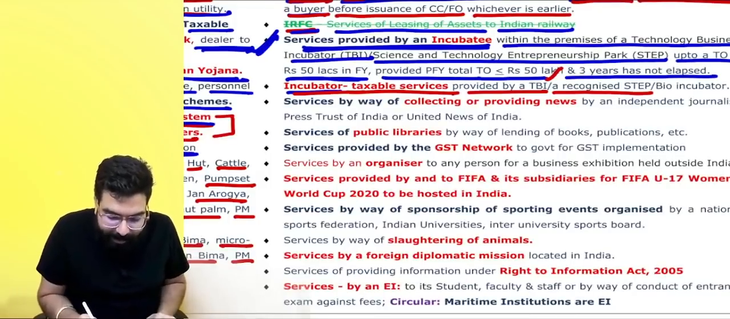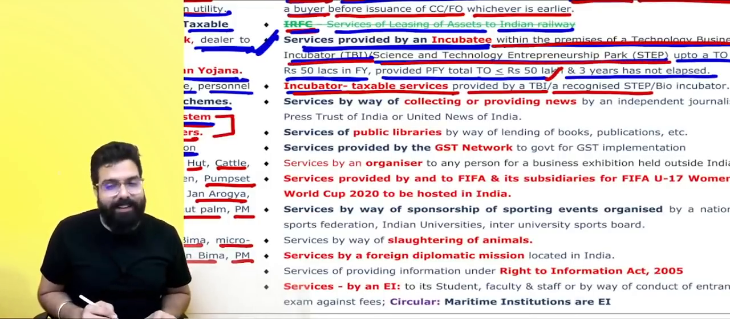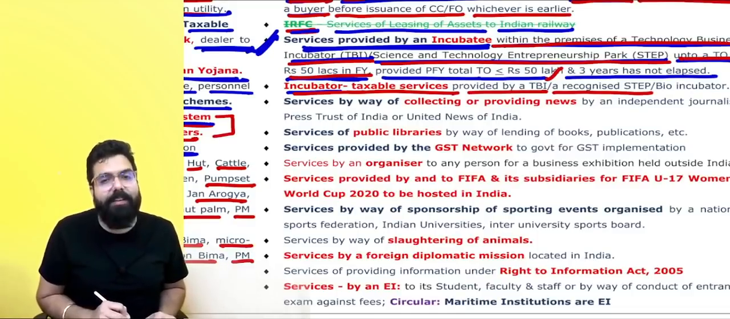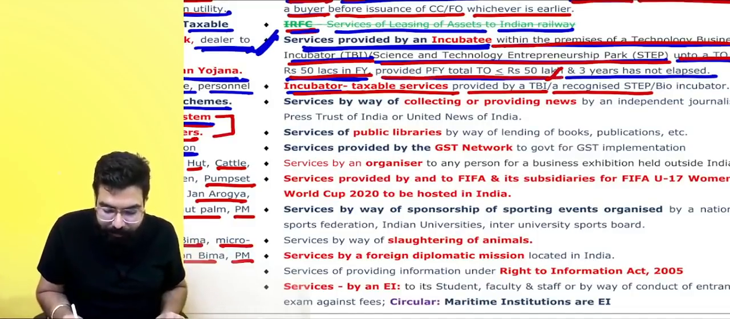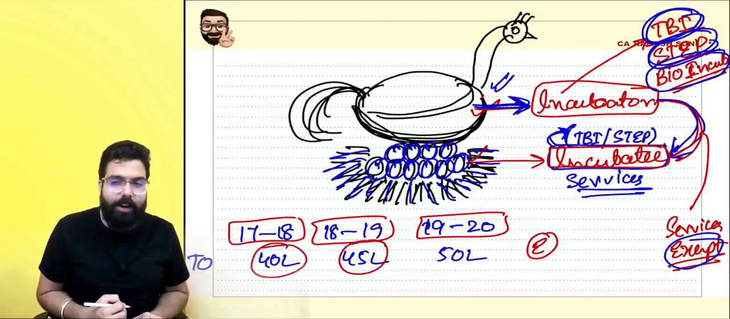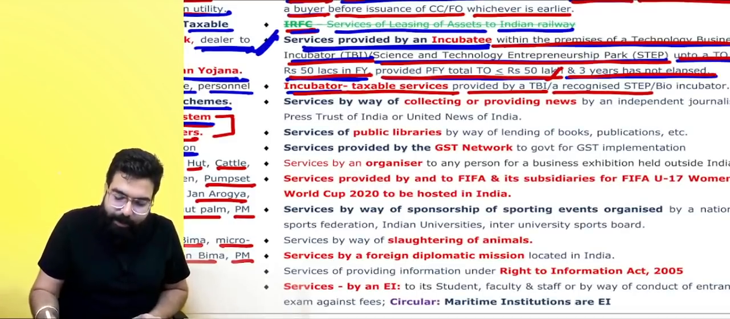Government says incubators who are within the premises of TBI or STP, Science and Technology Enterprise Park, up to a turnover of 50 lakh in the financial year, provided preceding financial year turnover is less than 50 lakh. Yes, sir. Preceding financial year turnover is less than 50 lakh. Then, and 3 years have not lapsed.